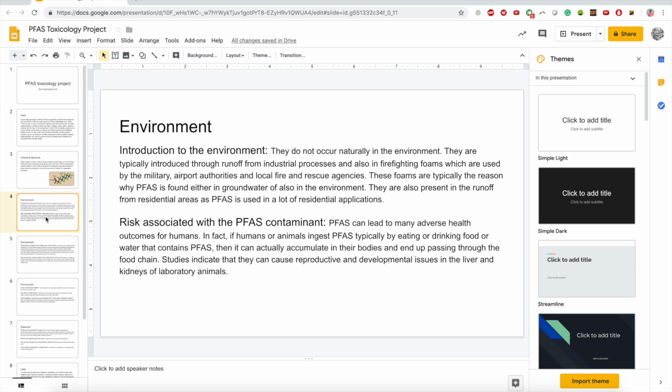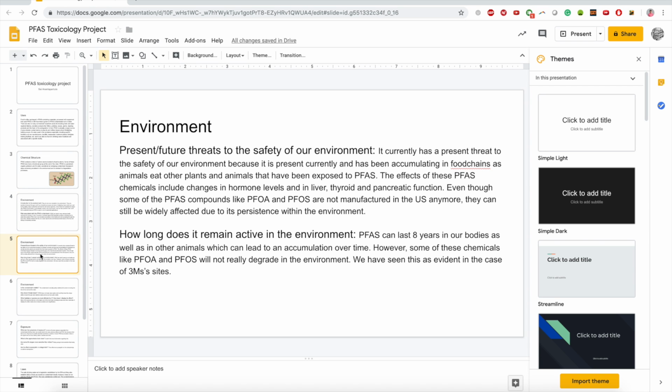There's also a lot of risk associated with the PFAS contaminant. PFAS can lead to many adverse health outcomes for humans. In fact, if humans or animals ingest PFAS, typically by eating or drinking food or water that contains PFAS, it can accumulate in their bodies and end up passing through the food chain. Studies indicate that there are reproductive and developmental issues, and effects in the liver and kidneys of laboratory animals.